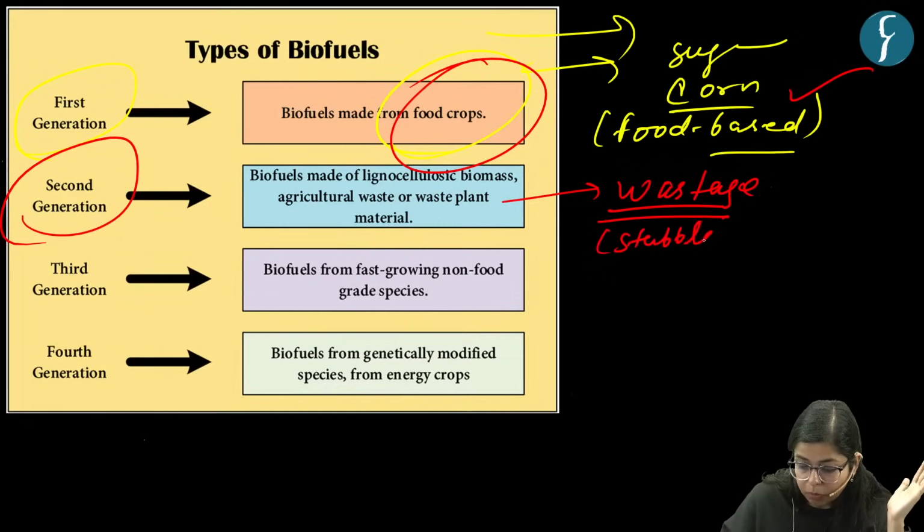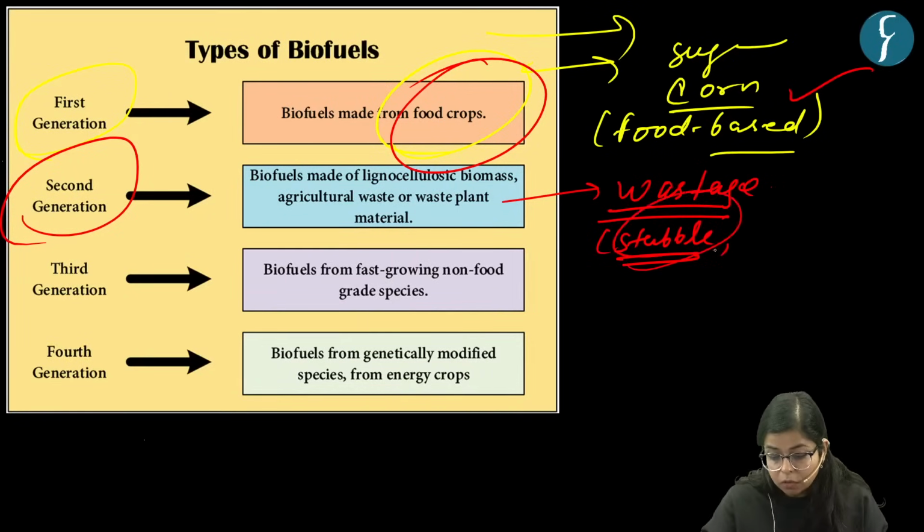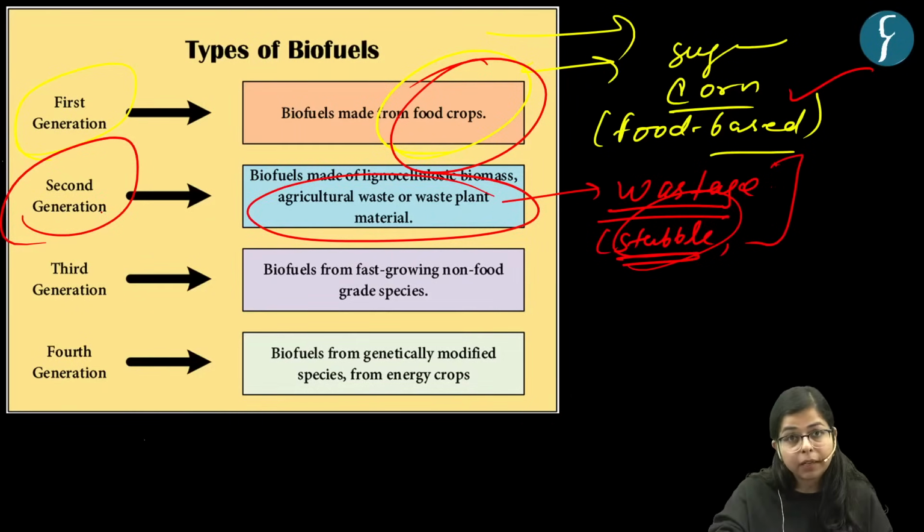Stubble is a major problem in regions like Punjab, Haryana, and some other northern belts. Basically, any kind of agricultural residue, which is biomass, can be converted into ethanol. So the fuels produced using agricultural waste or plant material are known as second generation biofuel.